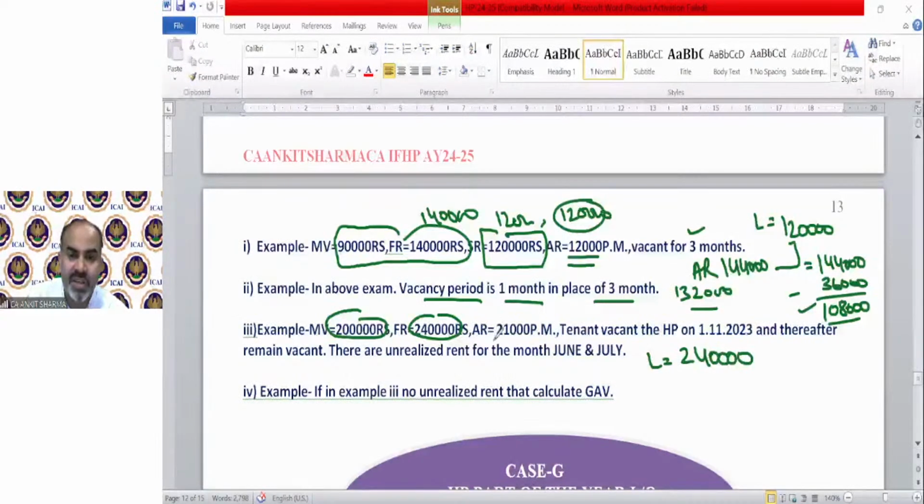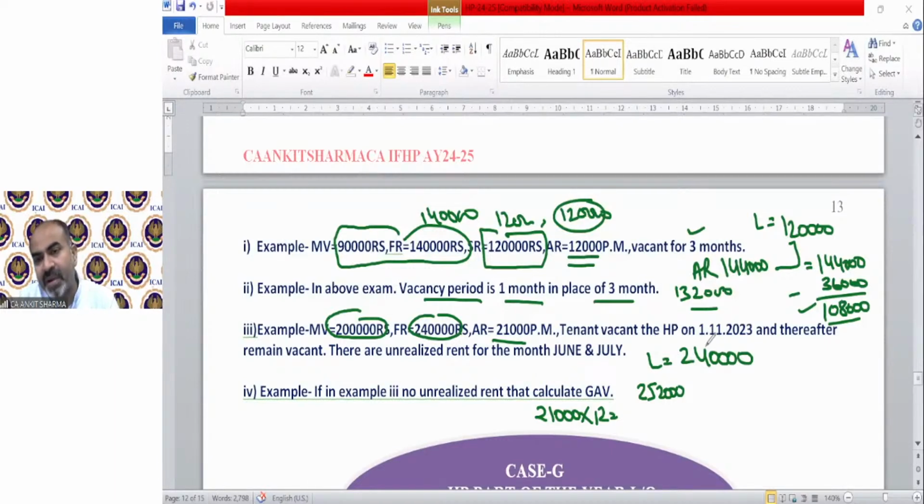Now the question says rent is 21,000 per month, so my annual rent will be 21,000 into 12, which is 2,52,000. Now, if there is any unrealized rent: the tenant vacated the house property on 1st November and thereafter it remained vacant.